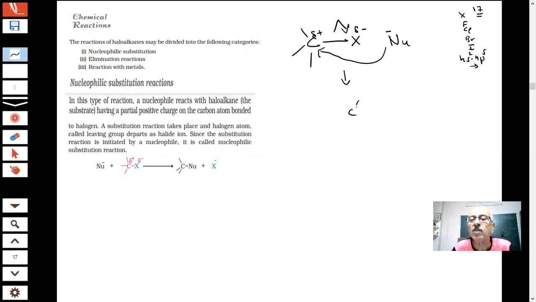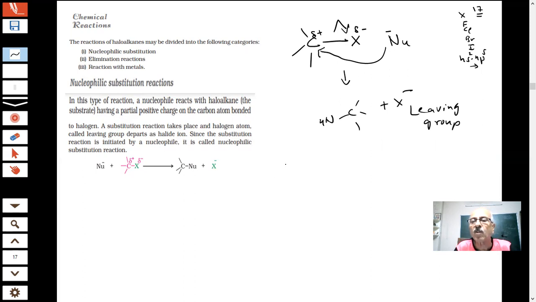And the result of this, you know what we said. The nucleophile is attached here. And what happens? X minus leaves. This is called the leaving group. This is our nucleophile, students, and it attacked on this carbon. So what is happening? This reaction is an example where this X is displaced by the nucleophile.